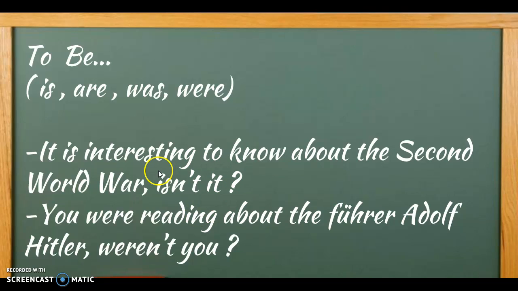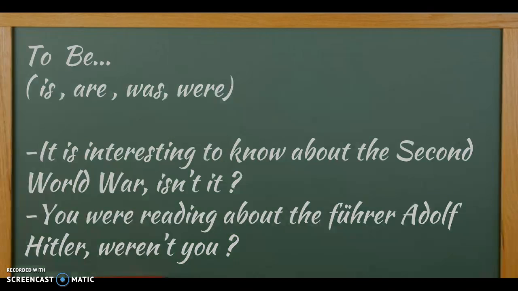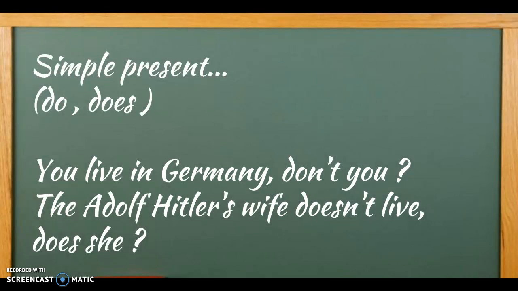So, as I told you, if you have in the second part a negative form, in the first part you have to use a positive form. And if you have a positive form in the last part, in the first part you have to use a negative form. So, simple present, do or does. You live in Germany, don't you? The second one. Adolf Hitler's wife doesn't live, does she? So, we can see the evidence of tag questions here and here.